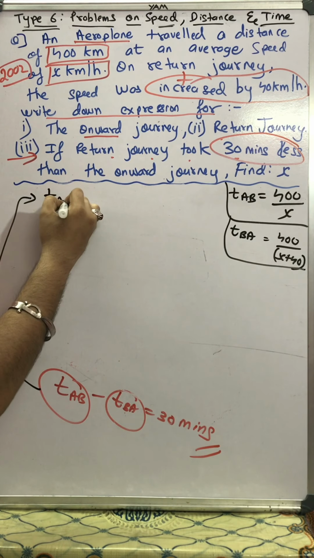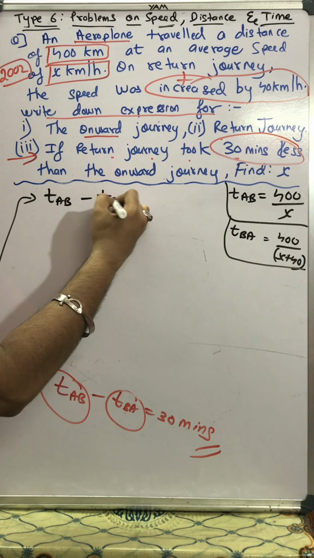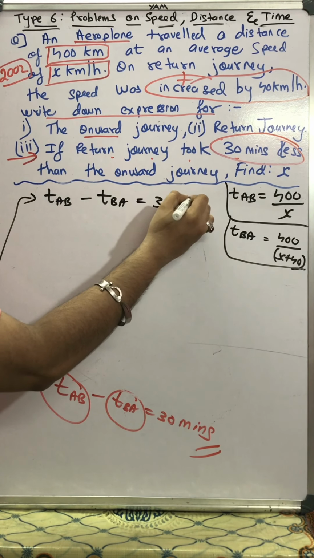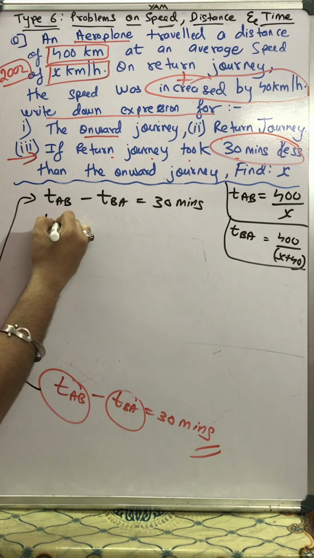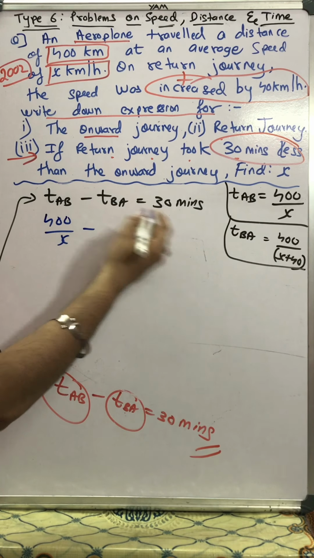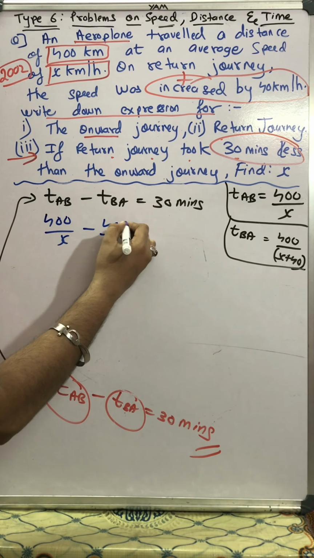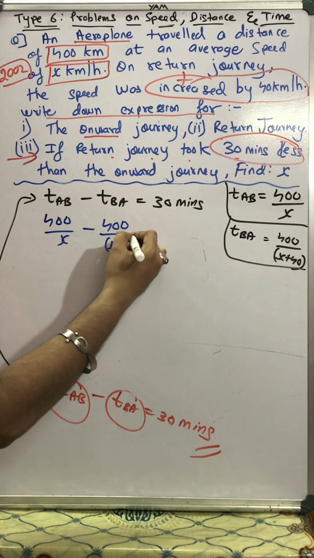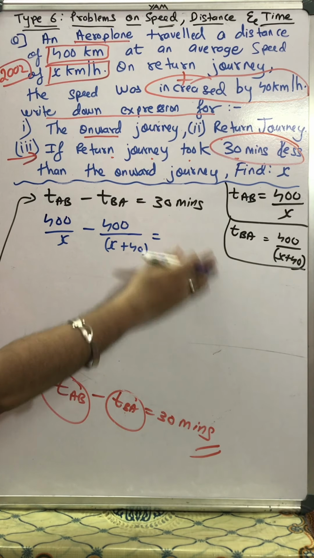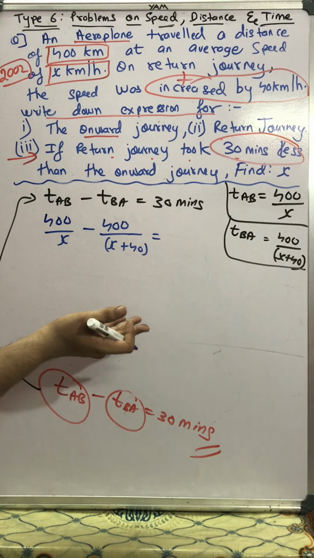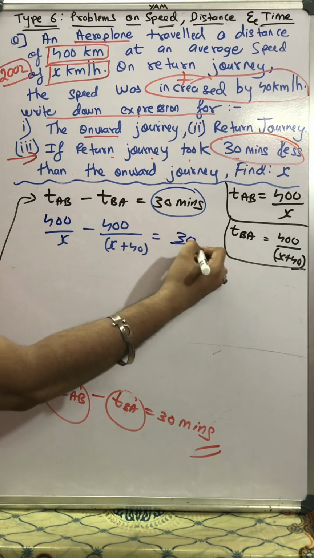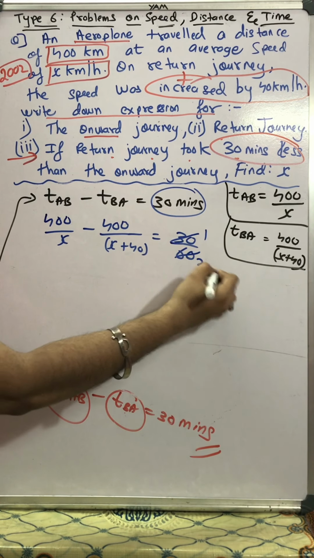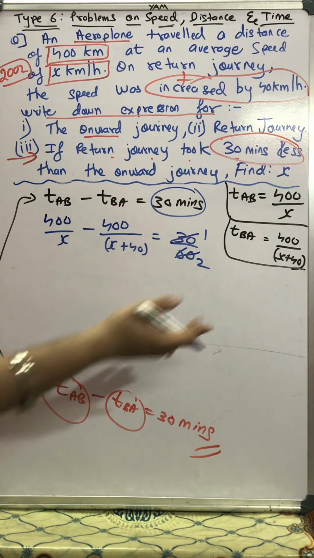The time required from A to B minus the time required from B to A is 30 minutes. It's given to me. Let's just substitute the things inside. The time required from A to B is how much? 400 upon x, minus the time required from B to A, which is 400 upon x plus 40, is equal to 30 minutes. How to convert minutes into hours? We have to convert, because everything over here is in kilometres and hours, so minutes won't do. So 30 upon 60, which is 1 upon 2. By dividing by 60, I converted minutes to hours.